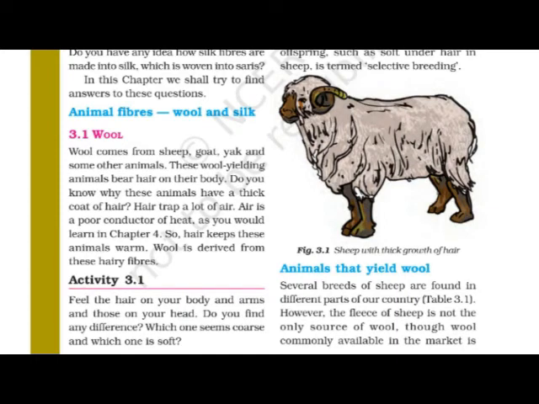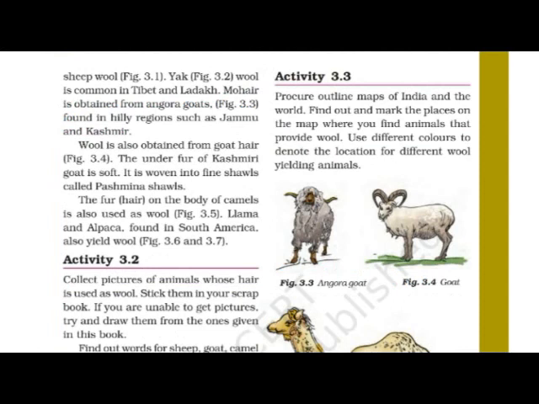We are not getting wool only from the sheep. As it is commonly available in the market, we call it sheep wool. We also get wool from other animals, such as the yak. Yak wool is common in Tibet and Ladakh.